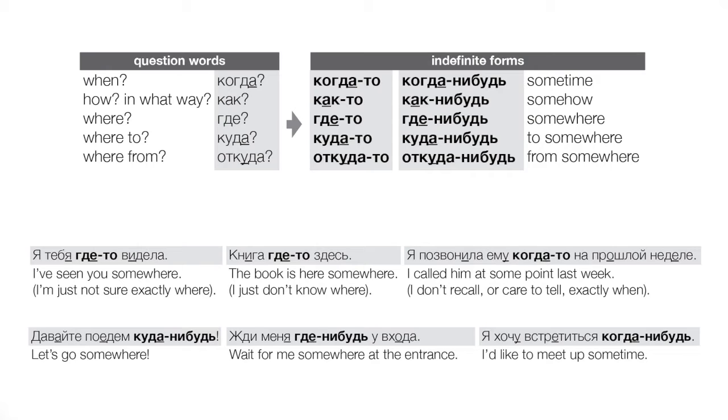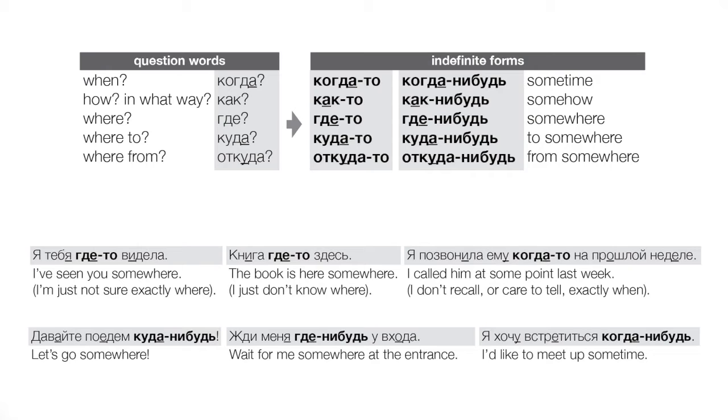Okay, so forms in -то refer to something that we know exists, but we don't know the details. On the one hand, we have something in mind in the sense that we know it exists, but we're not specifying anything, and we're choosing perhaps not to specify the details, or maybe we don't know the details.